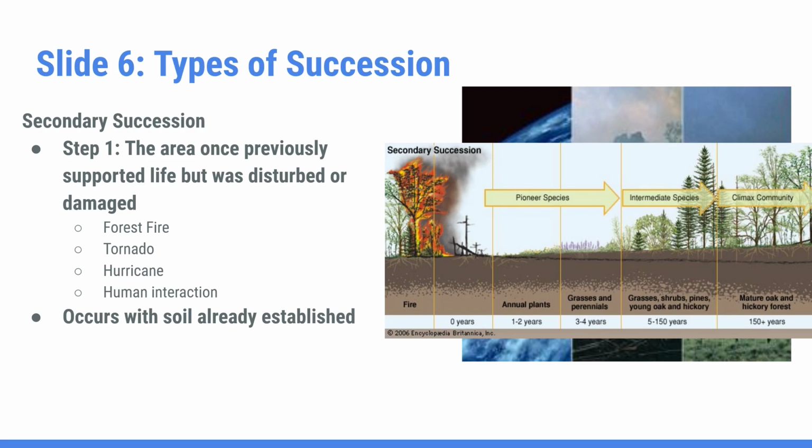So, because secondary succession events begin with the soil, it's not necessary to have pioneer species, and so it takes less time for the community to recover and establish that climax community because the soil is already there.